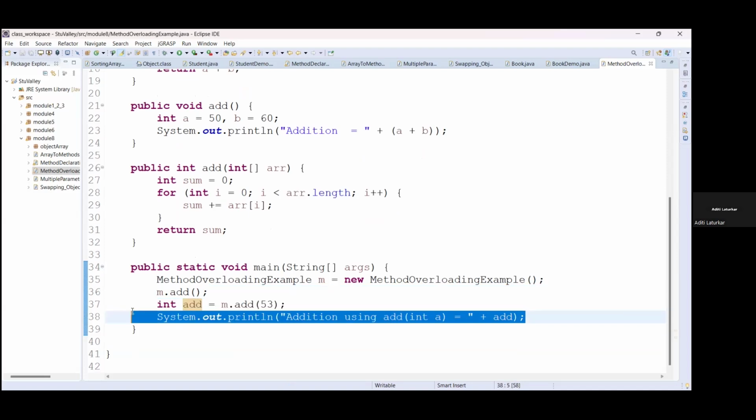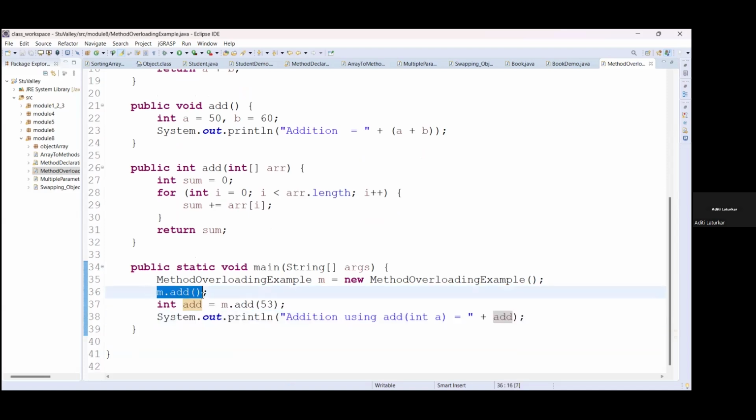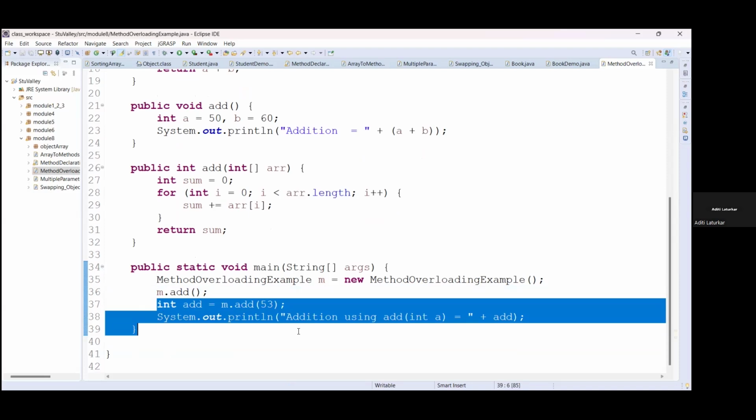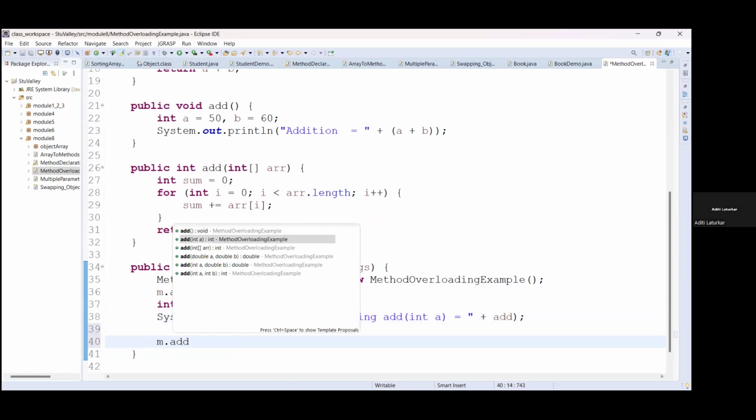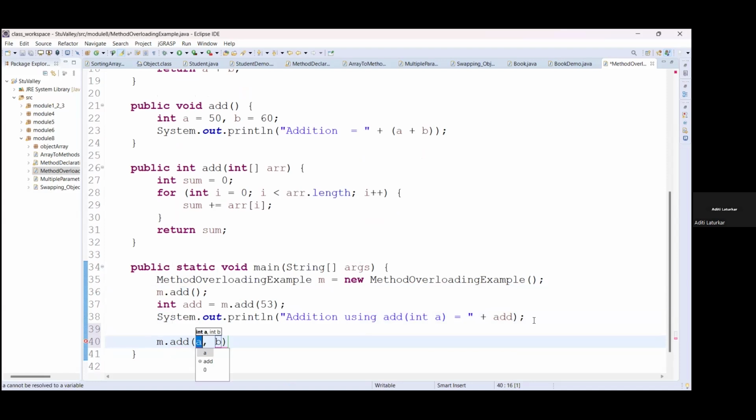So this is the first method call. The first method call is without parameter. The second method call is with a single parameter. The third method call is m dot add with two integer parameters. Now if we pass integer values, then the method with integer parameters will get called.